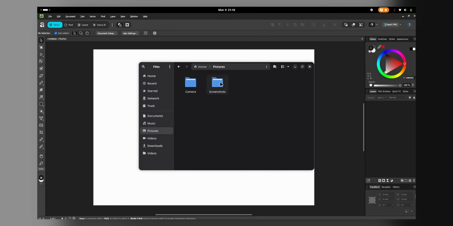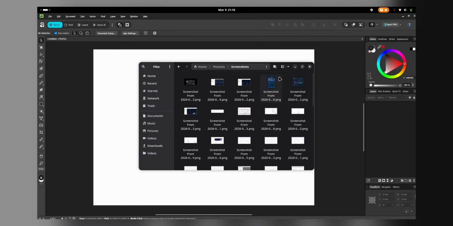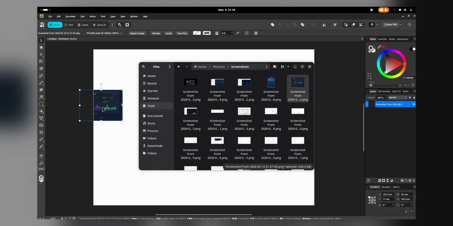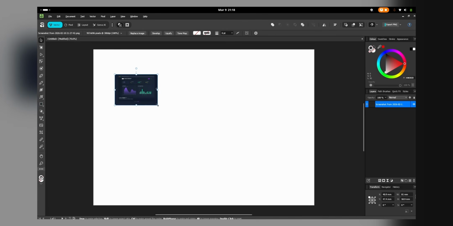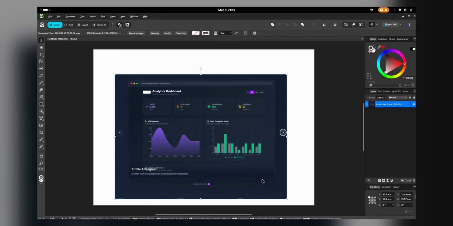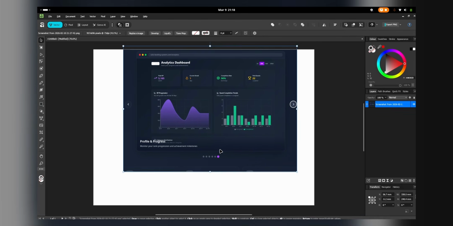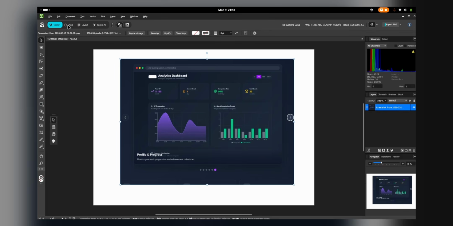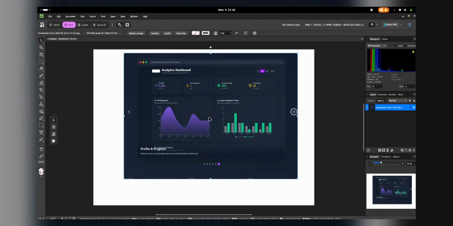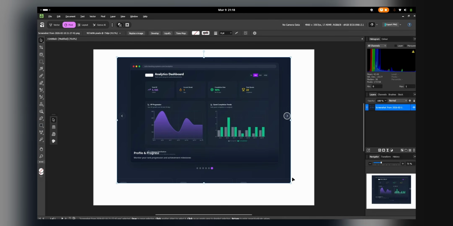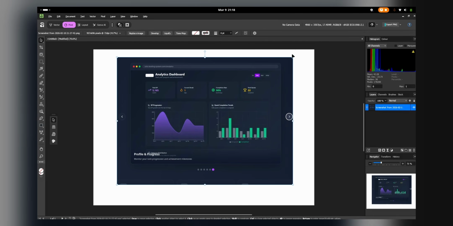Let me just show you something here. Just put a screenshot of something like this, drag and drop, and here it is. You see how convenient this thing is, isn't it? I can easily manipulate the stuff however I want and change it to pixels. Like, I like to use it like Photoshop, and there we are. How convenient it is, isn't it? Now let's open something else, okay?